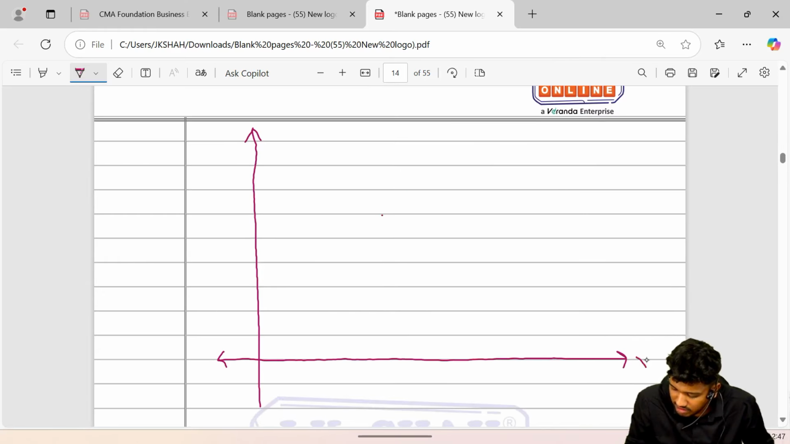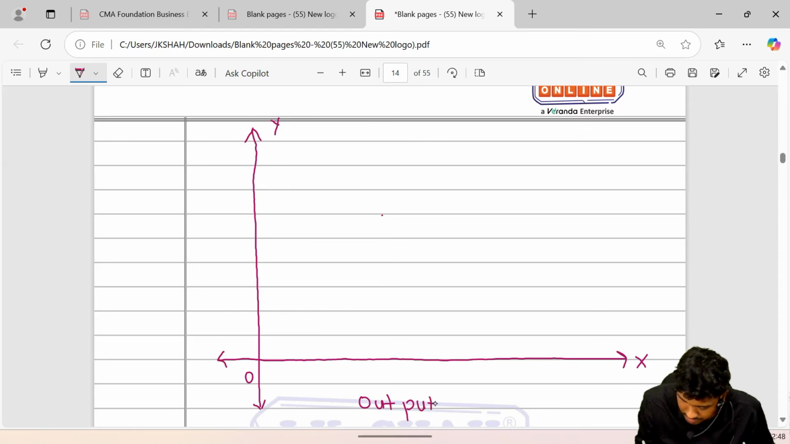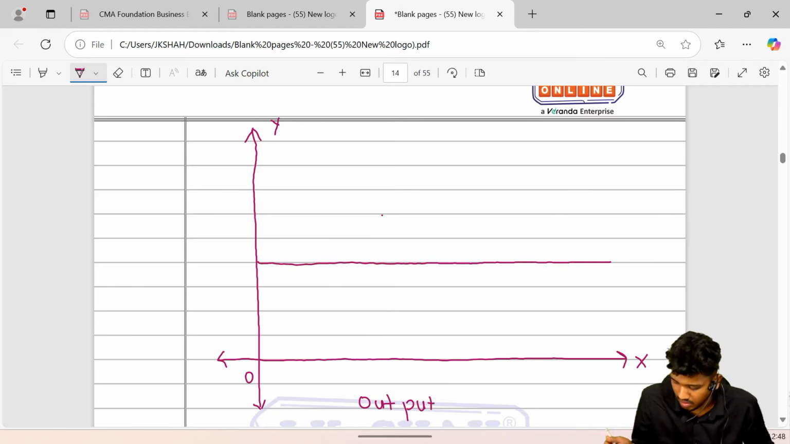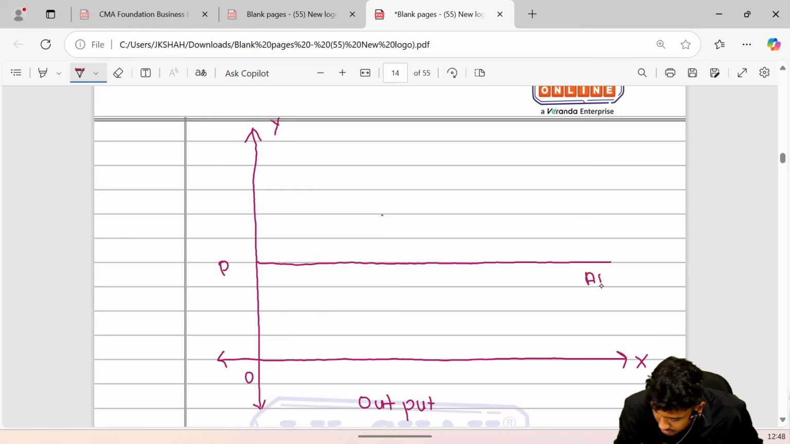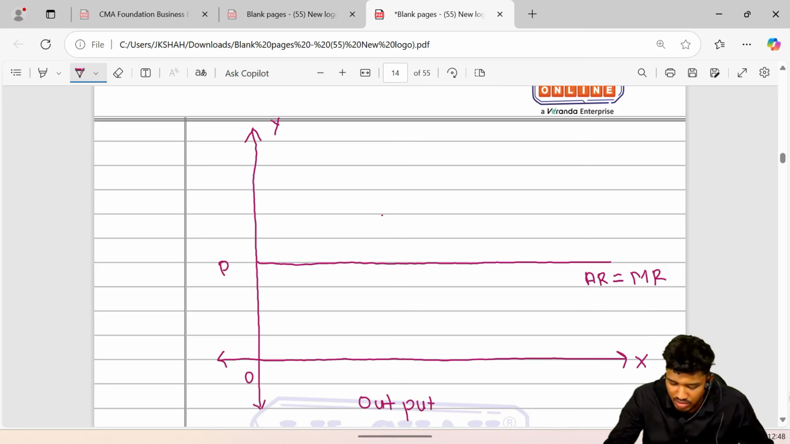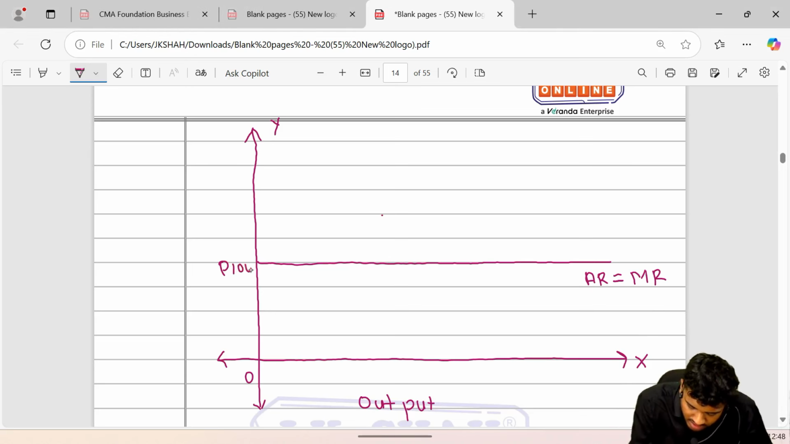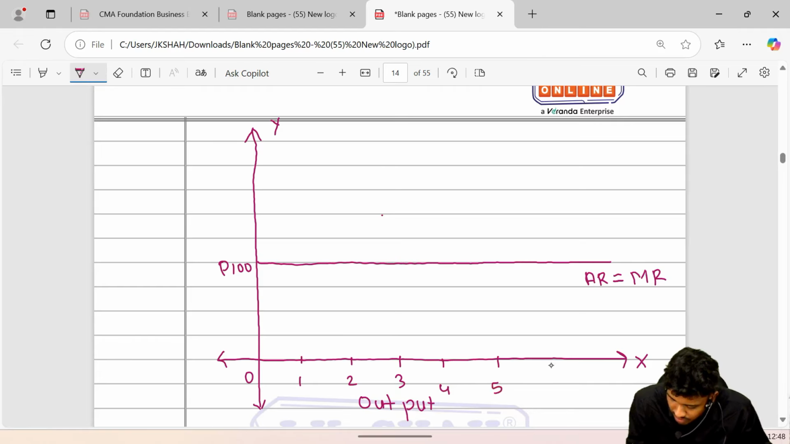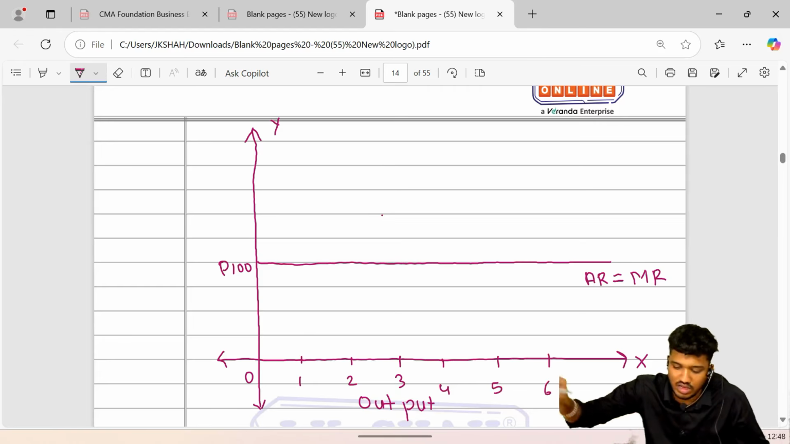Let's begin, guys. X-axis, Y-axis, 0. It is output. This price. Okay, here your AR is exactly equal to MR. Your AR is equal to MR. Now you have to point out the equilibrium. Again, equilibrium is not a big deal now. Your price is 100 at any quantity you purchase, first, second, third, fourth, fifth, sixth, and so on. Now your MC curve.